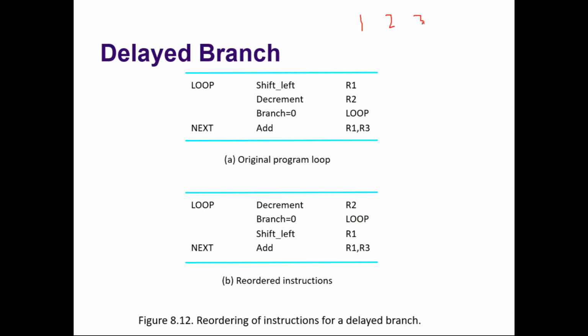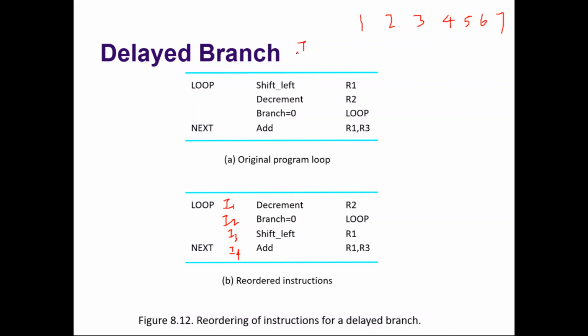Let us assume 1, 2, 3, 4, 5, 6, 7 clock cycles. Let us say this is instruction 1, this is instruction 2, instruction 3, this is instruction 4. So you should understand now: the instruction that follows the branch will execute in spite of whether the branch is taken or not. We are allowing it to execute. We are not going to stop. The processor will allow it.